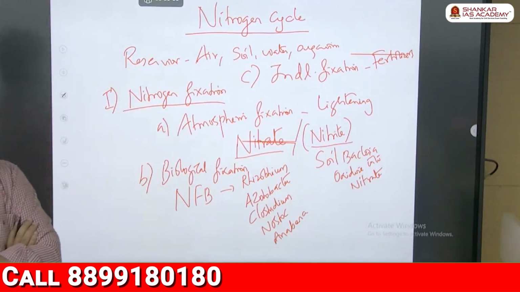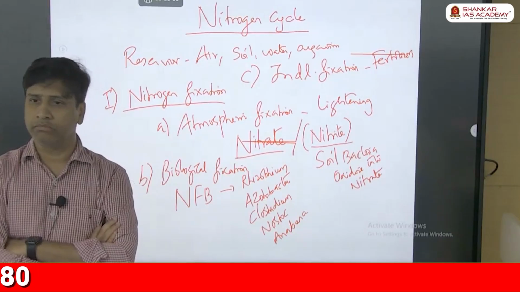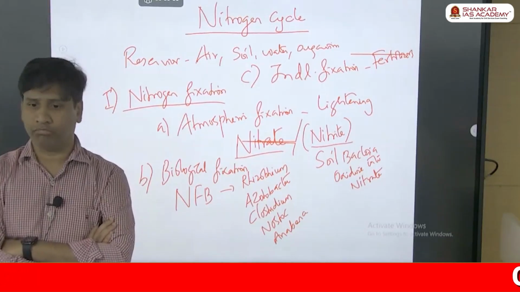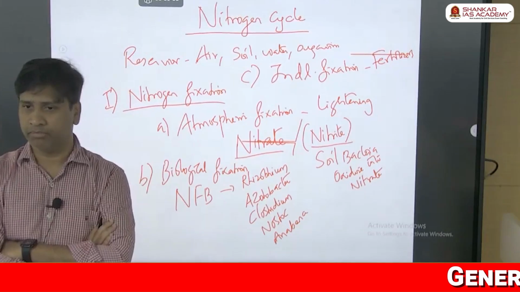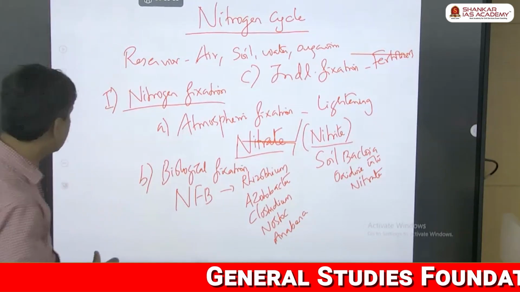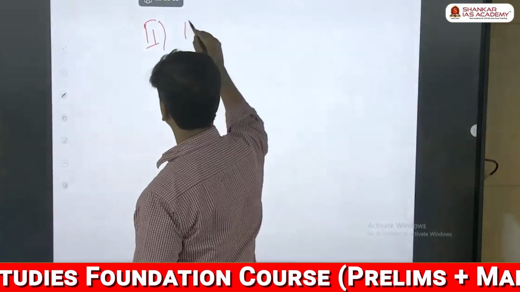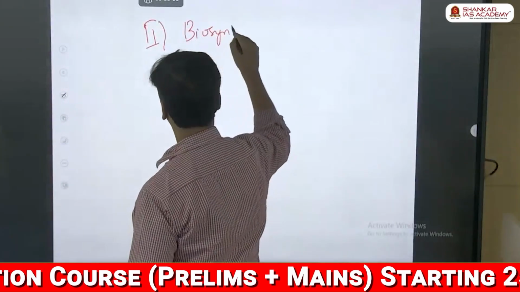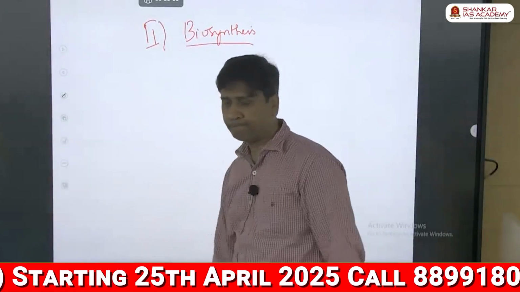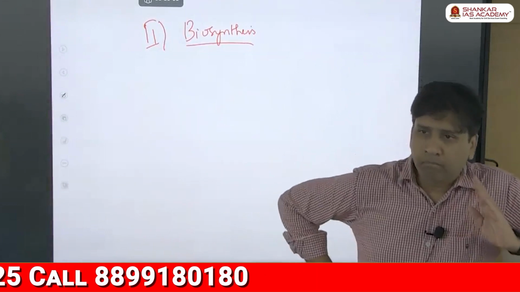Now hereafter, what does the plant have to do? The plant has to take that usable form of nitrogen and convert it, biologically synthesized into a protein form or amino acid form, an organic form. That's how the plant takes it, and it is given to all the trophic levels. So the next stage is biosynthesis.